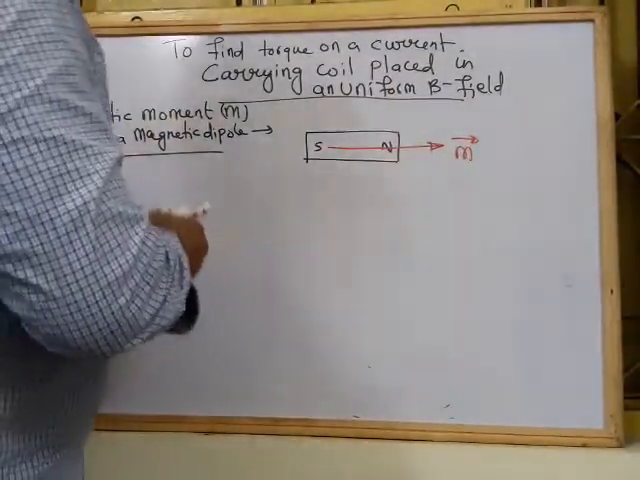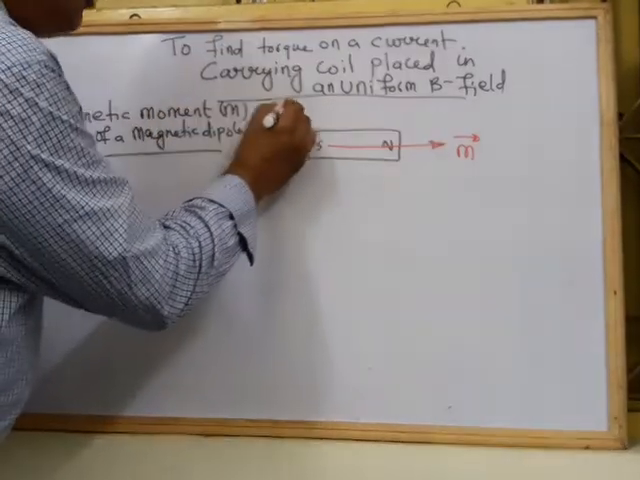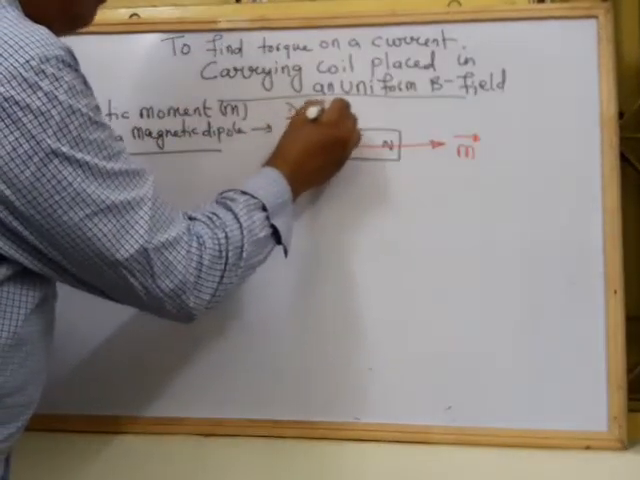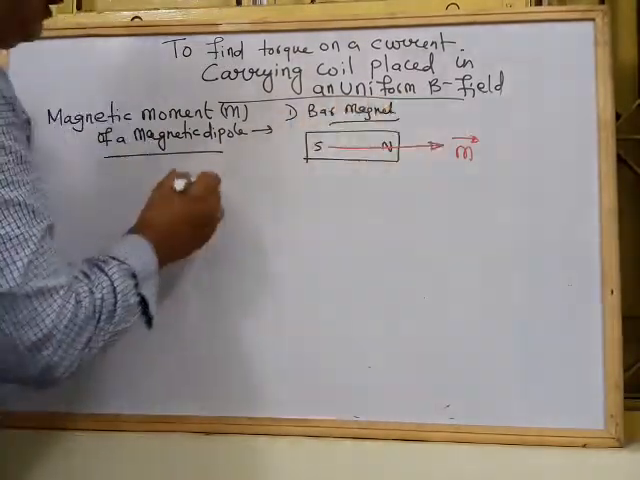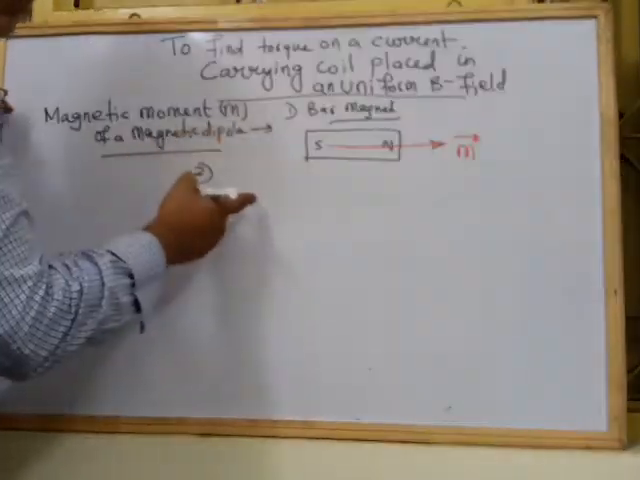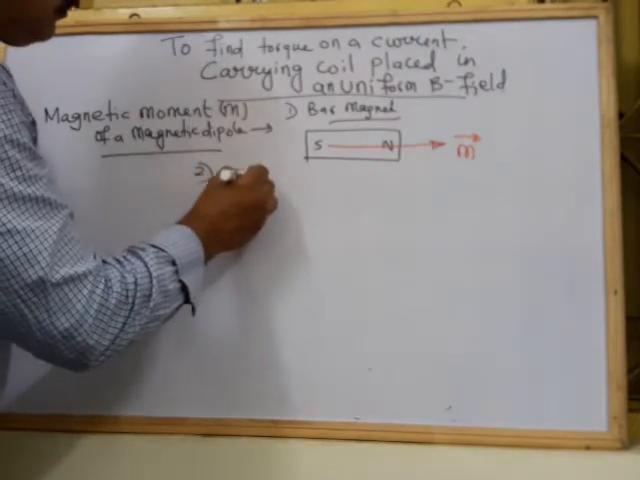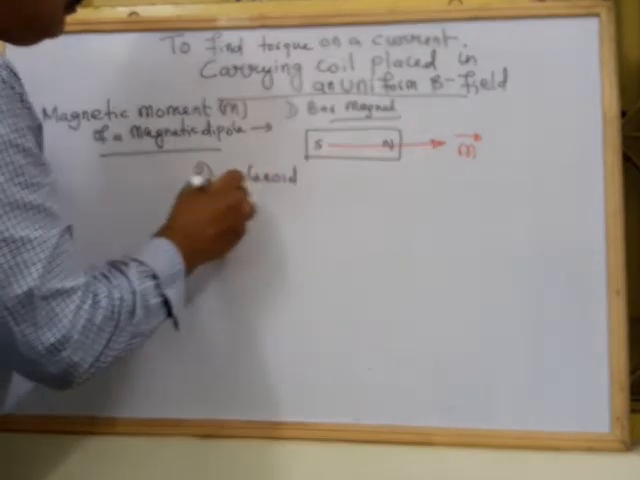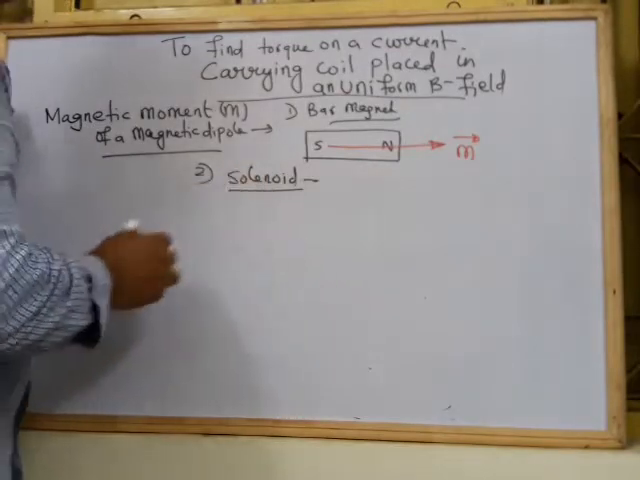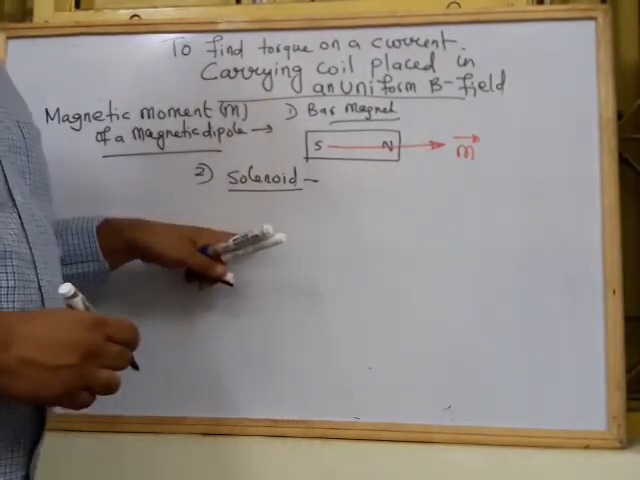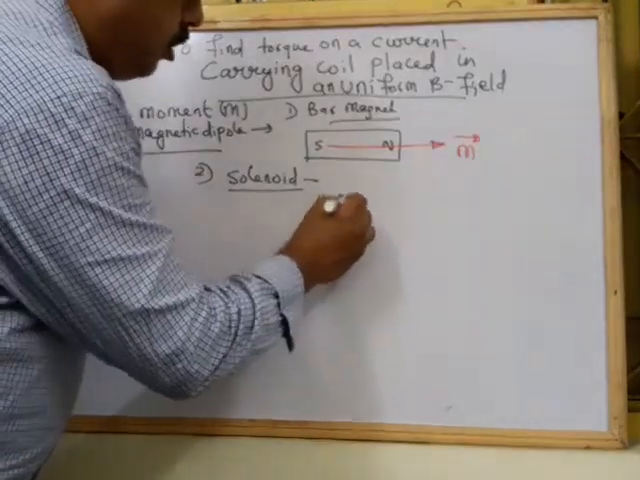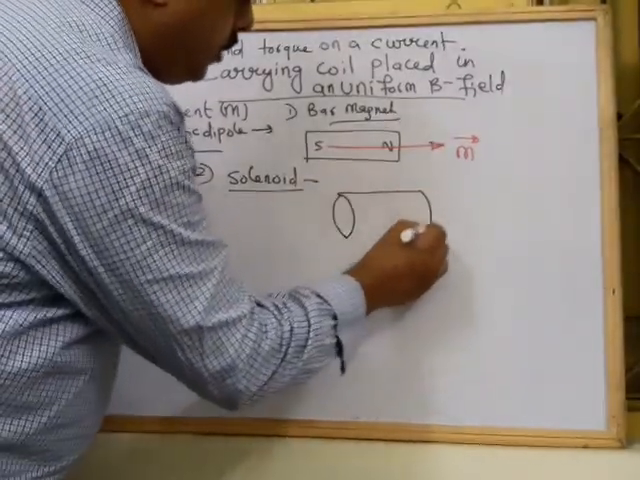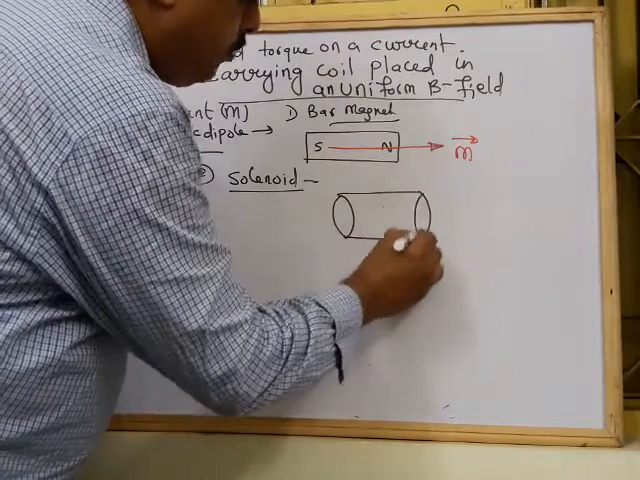Now, in the case of every magnetic dipole, first of all we have the bar magnet. So this bar magnet is having a magnetic dipole. In the similar manner we have the solenoid. The solenoid also falls under the criteria to be called a magnetic dipole. So it also has a magnetic dipole moment. Solenoid is also having a magnetic dipole moment.